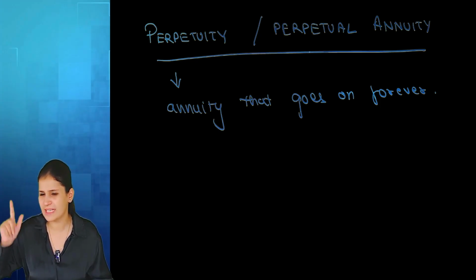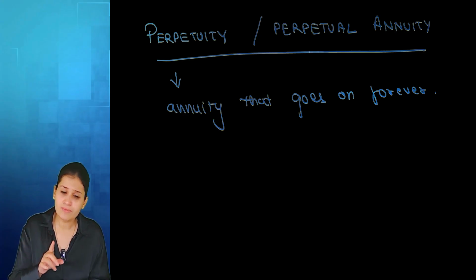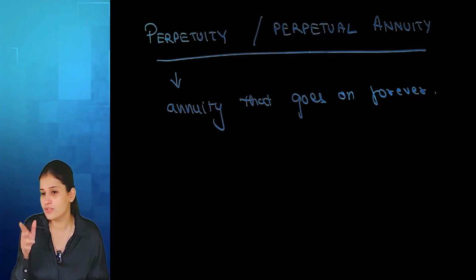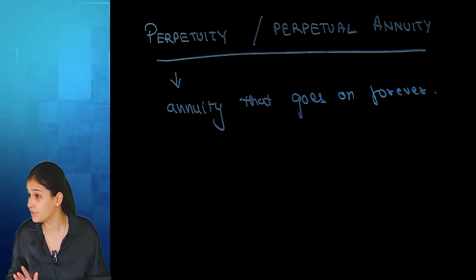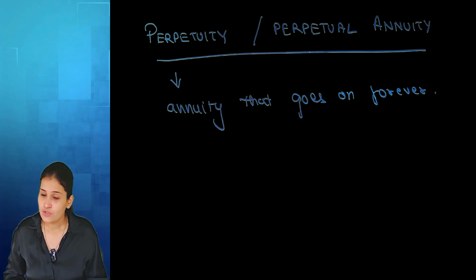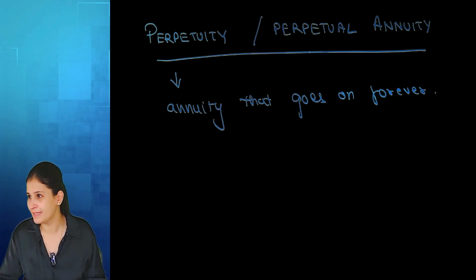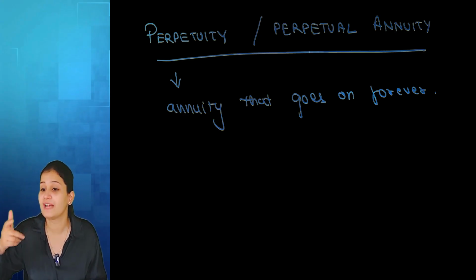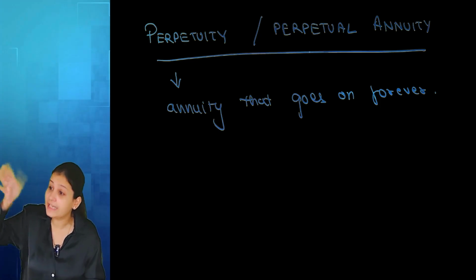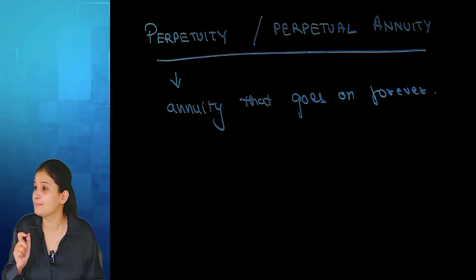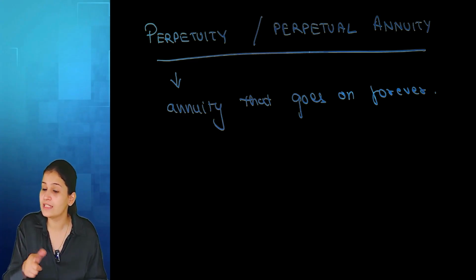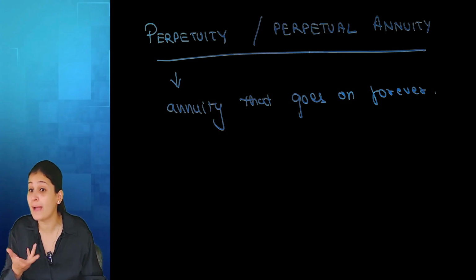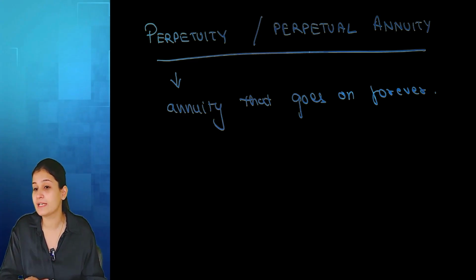So since we are talking about forever, there are present value annuity questions, there are future value annuity questions, sinking fund, future value annuity questions. Now when we are talking about perpetuity, if I am getting 1000 rupees every month, like a scholarship for example, as long as I live, so for me that is forever, right? So in this scenario, this is my annuity, 1000 rupees monthly. How can I calculate future value? Future value means what? After 5 years, after 7 years, after 10, after 100 years. But there is an after, there is a time. But if this goes on forever, this is indefinite. So I can never say that I'm about to find out future value for a perpetuity. It cannot happen.